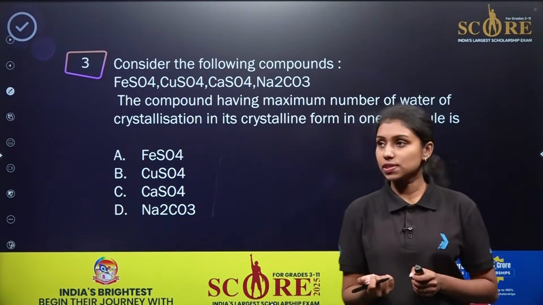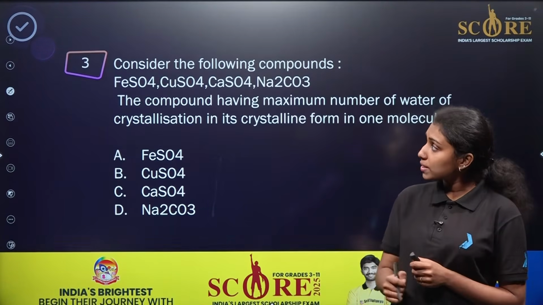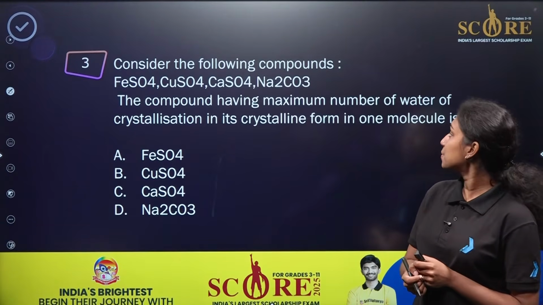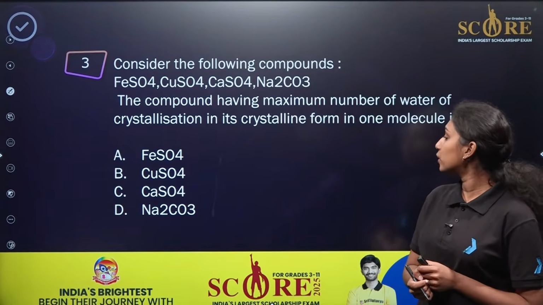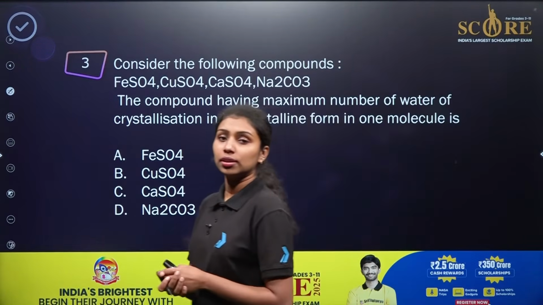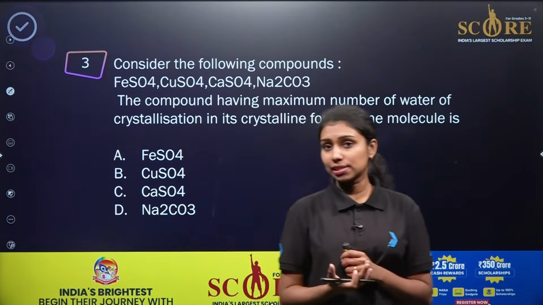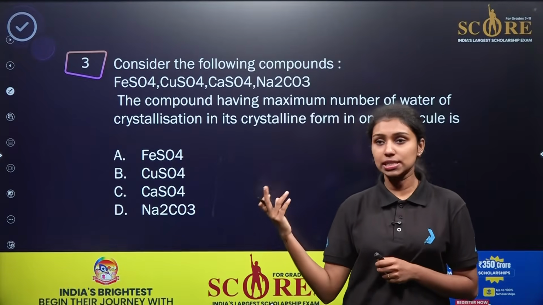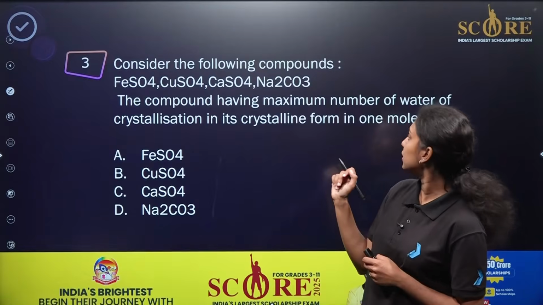Now here is the next question. Consider the following compounds: FeSO4, CuSO4, CaSO4 and Na2CO3. The compound having the maximum number of water of crystallization in its crystalline form in one molecule is. Read the question carefully. We already know the meaning of water of crystallization, right? So we need to identify. These are the different compounds. They will be having water of crystallization. So which one is having the maximum number of water of crystallization over there, right?